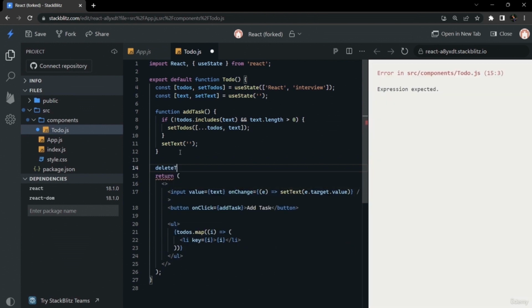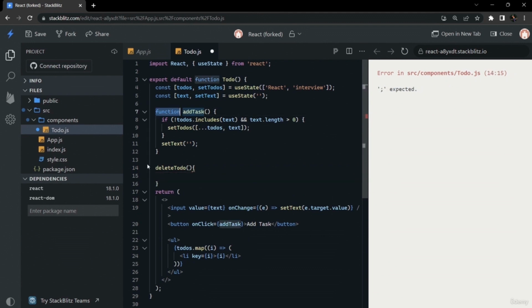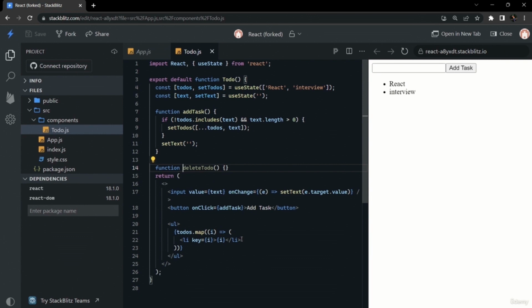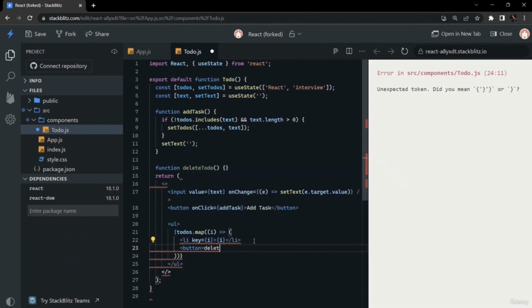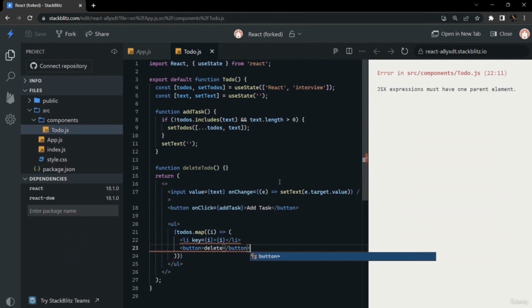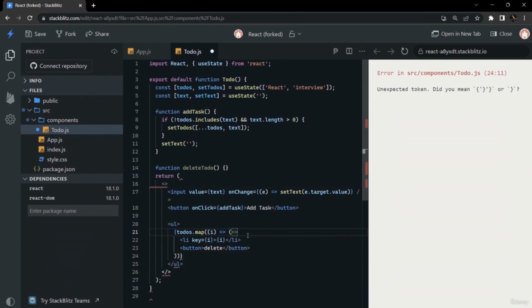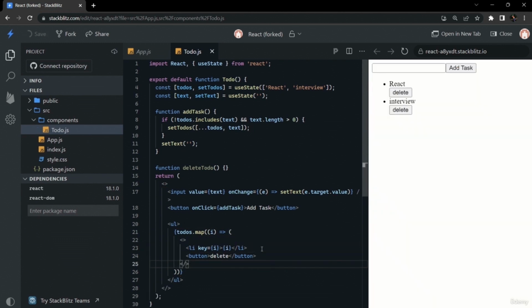So our list is complete. Now we will add the delete functionality to our list. This is basically optional in interviews, but for intermediate levels we are expected to make this delete functionality. It is very easy. We can add buttons in our map operator. So for each list item that is rendered, we will render a delete button along with it.